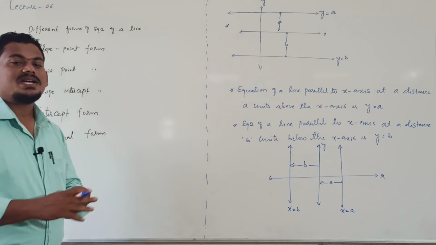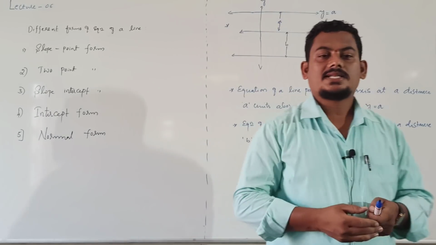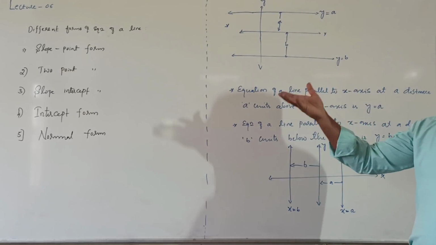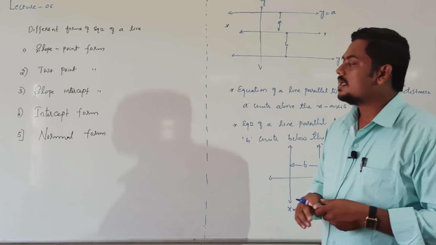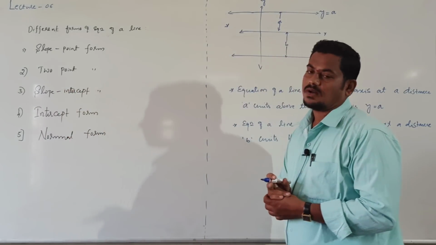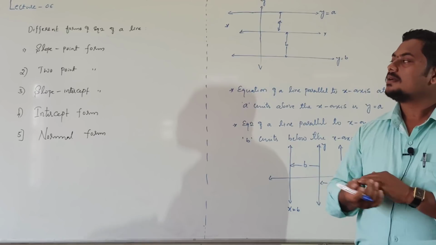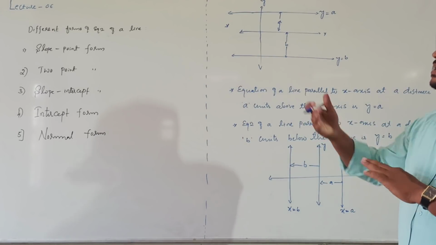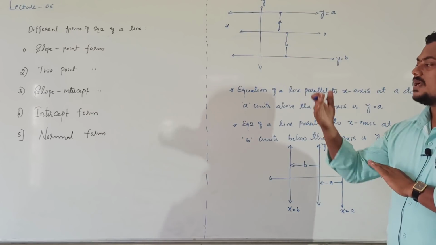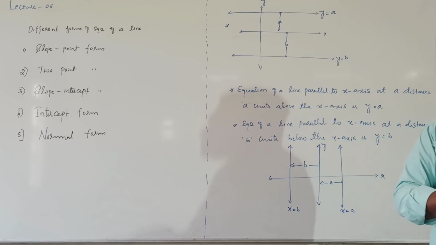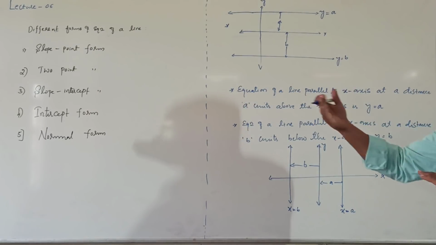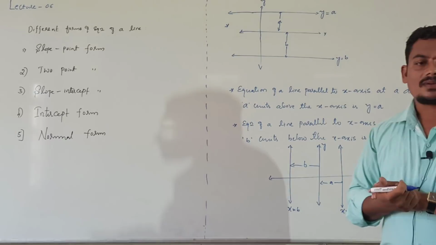These are the different forms of equation of the straight line: slope point form, two-point form, slope intercept form, intercept form, and lastly, normal form of the equation of the line. Equation of the line in slope and point form, in two-point form, in slope intercept form, in intercept form and in normal form.